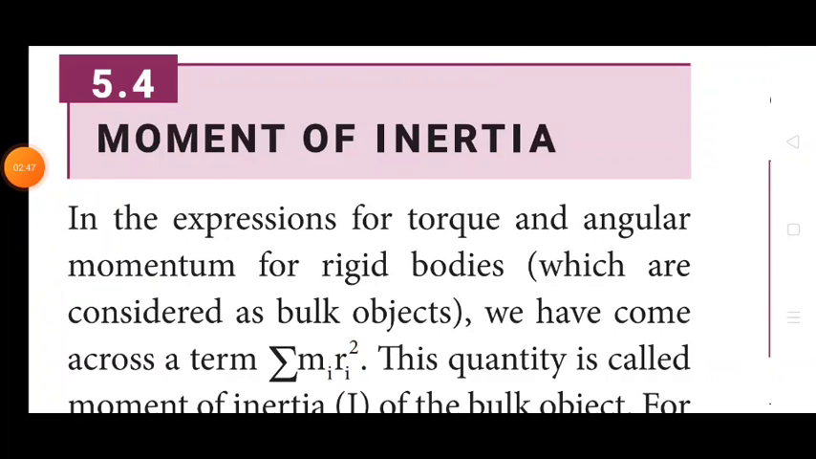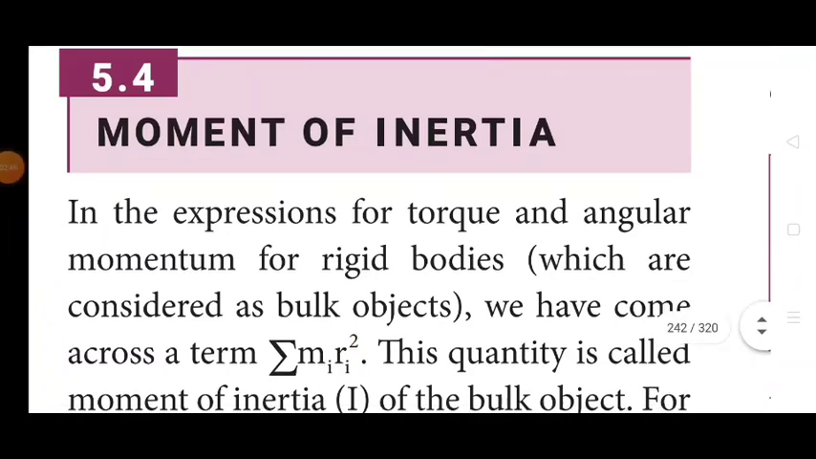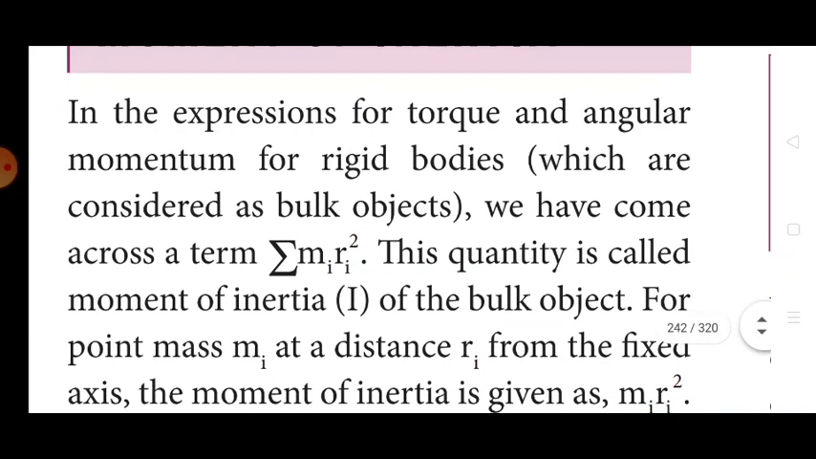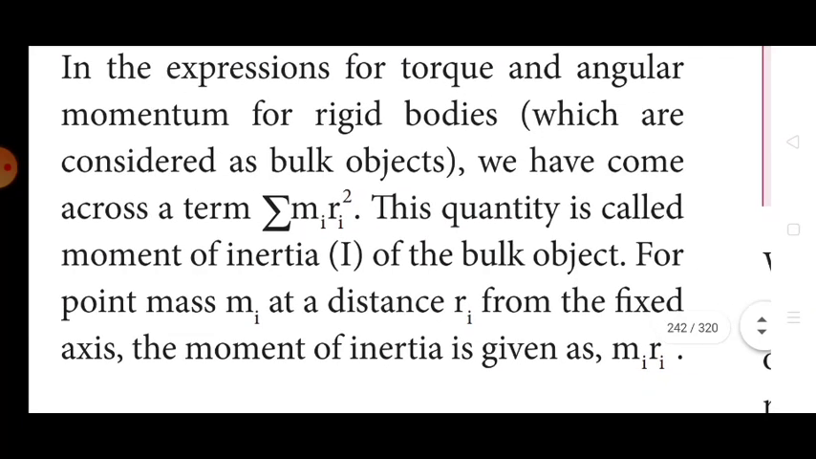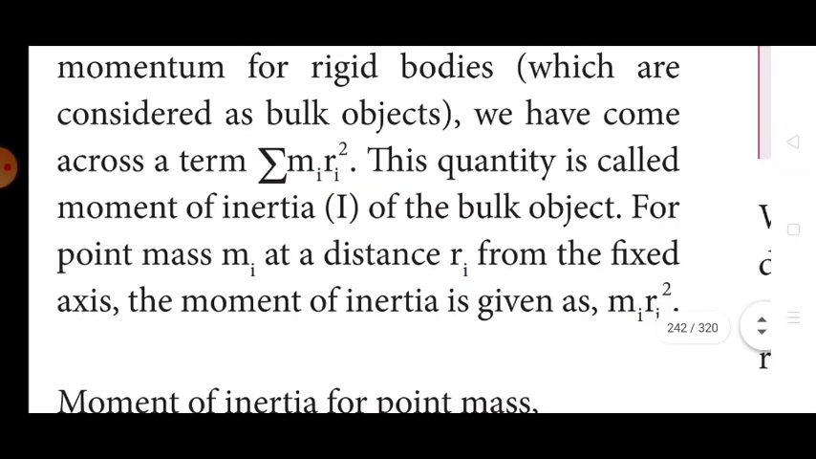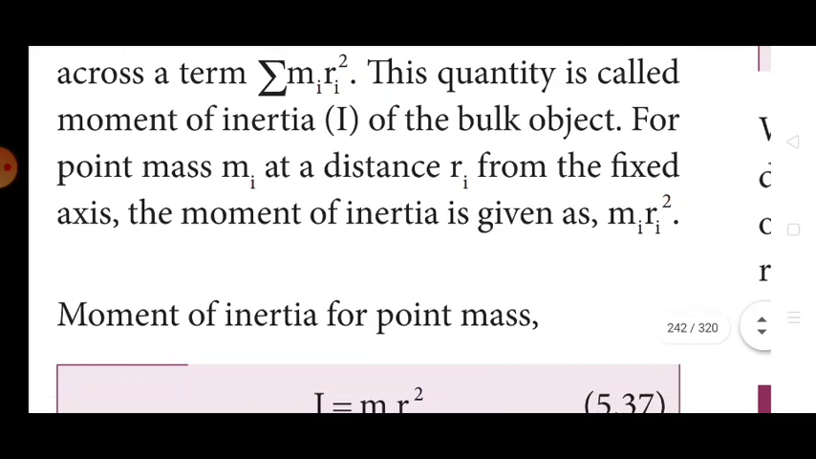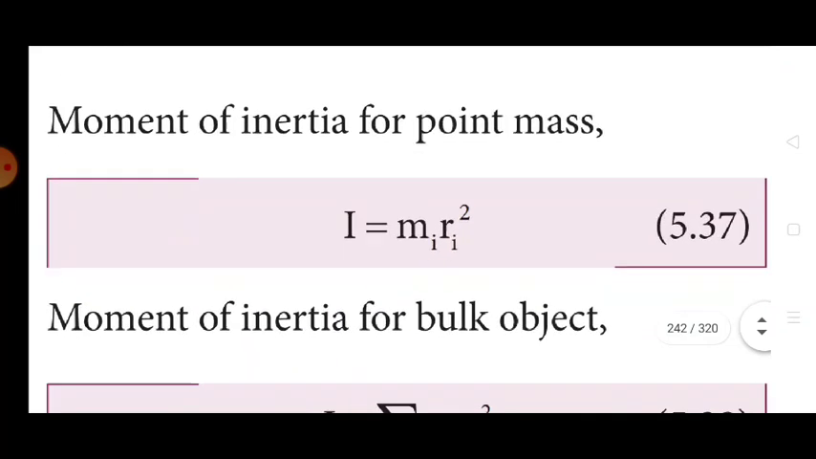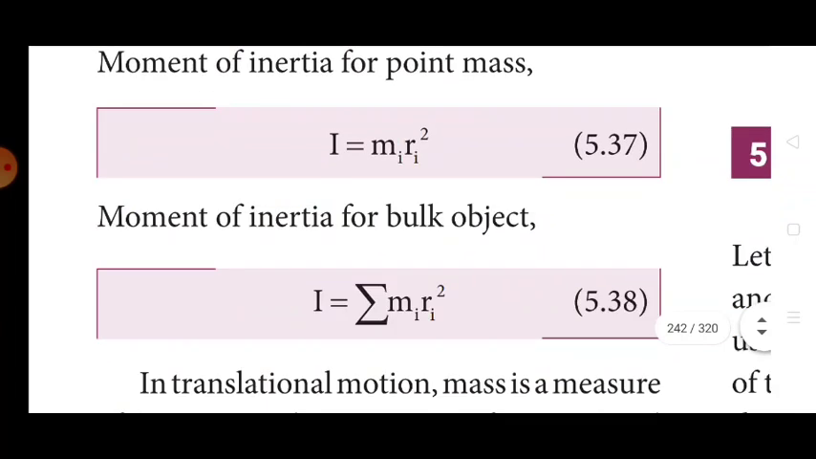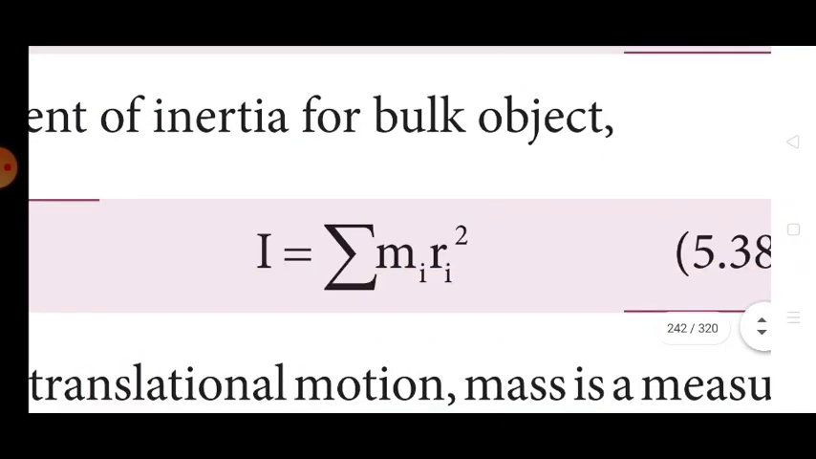Moment of inertia. Our next topic is moment of inertia. In the expression for the torque and angular momentum of rigid bodies, which are considered as bulk objects, we have come across the term summation of m_i r_i square. This quantity is called the moment of inertia I of the bulk object. For a point mass m_i at the distance r_i from the fixed axis, the moment of inertia is given as I equal to m_i r_i square. The moment of inertia for a bulk object I is equal to summation of m_i r_i square.